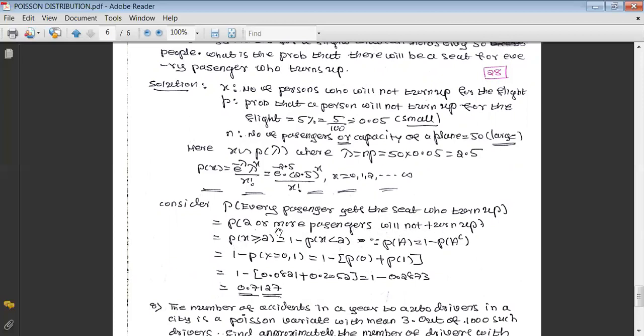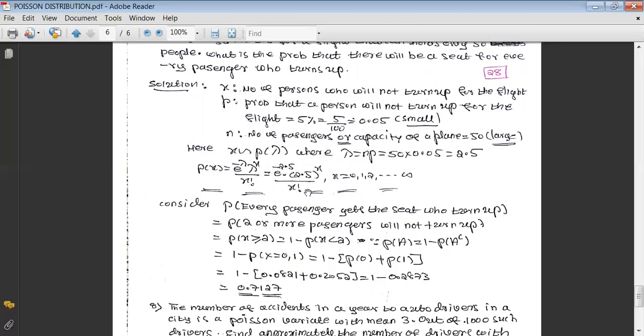That means the probability of two or more passengers not turning up means the variable should take a value greater than or equal to 2. Again, directly we cannot go for that. It is 1 minus probability of x less than 2, and less than 2 permissible values are 0 and 1. Again, x equal to 0, 1 can be written as p of 0 plus p of 1.